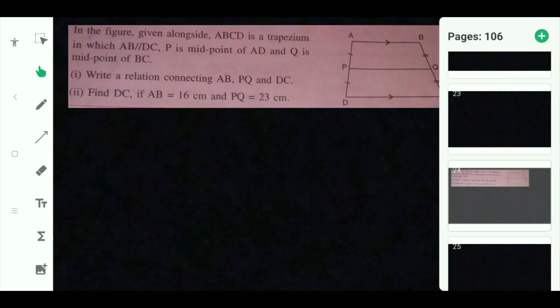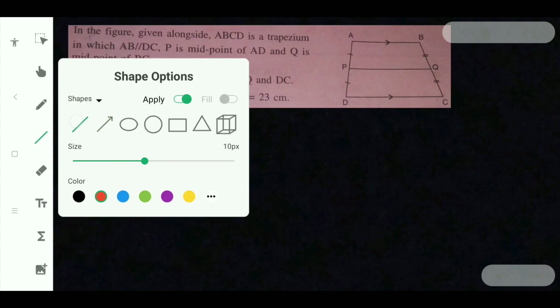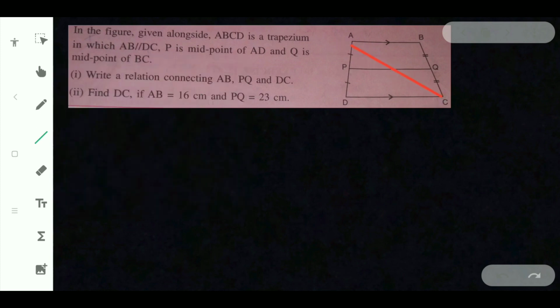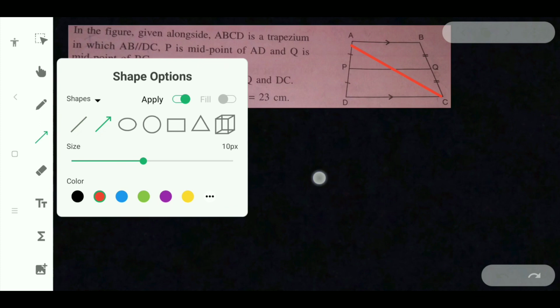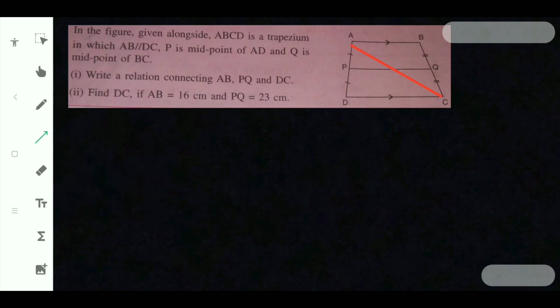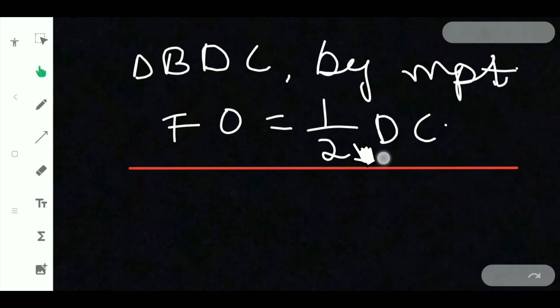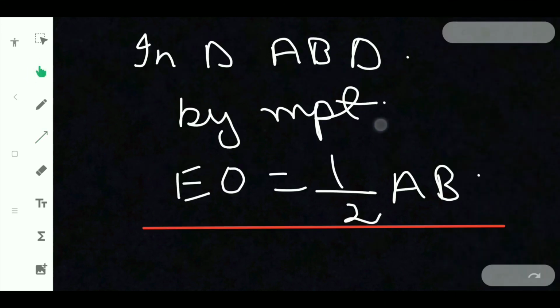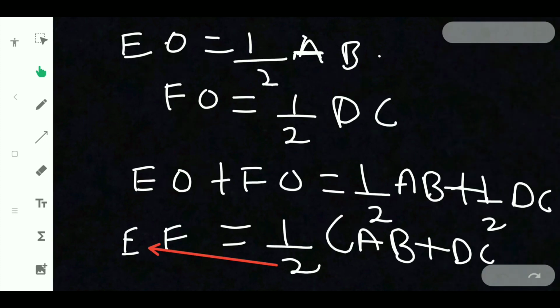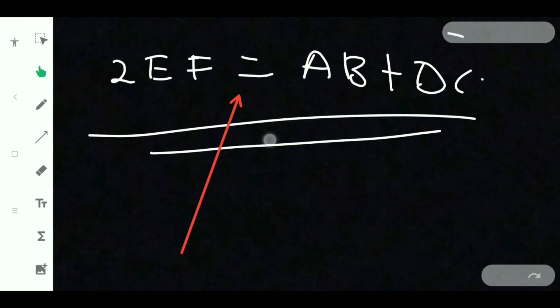You have to draw a diagonal like this. Here also the figure is given, so you will be drawing a diagonal the same way. When you draw the diagonal, you will be getting these equations together, and when you do the problem, you will get the whole equation.